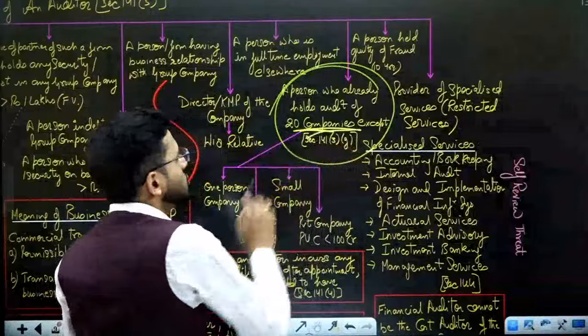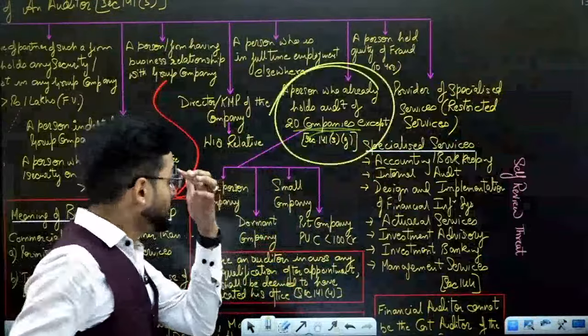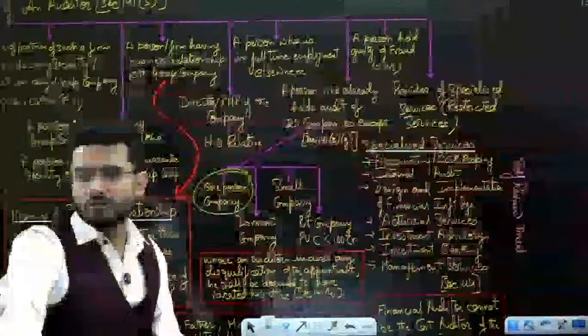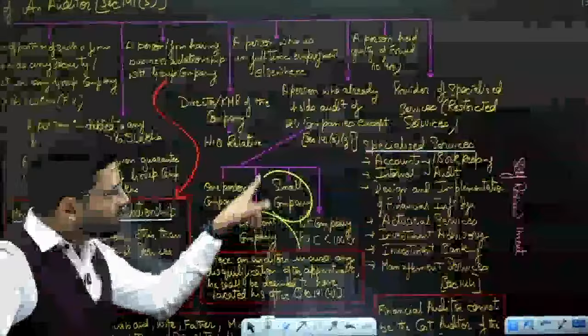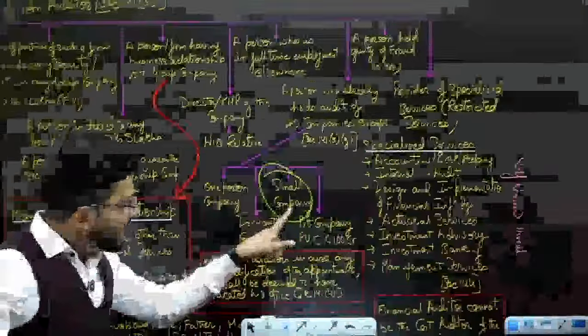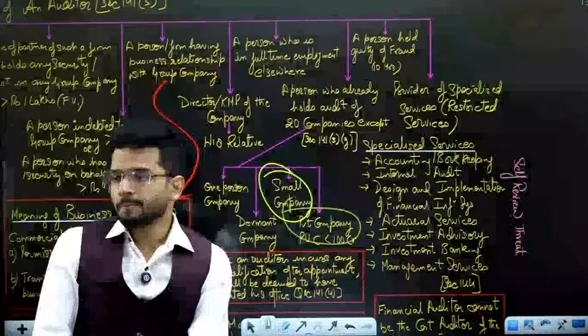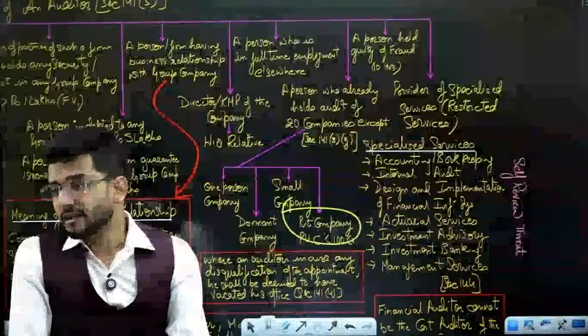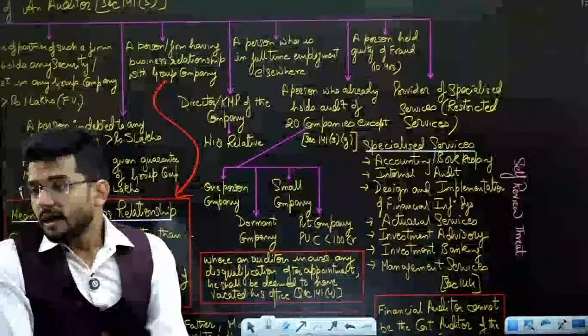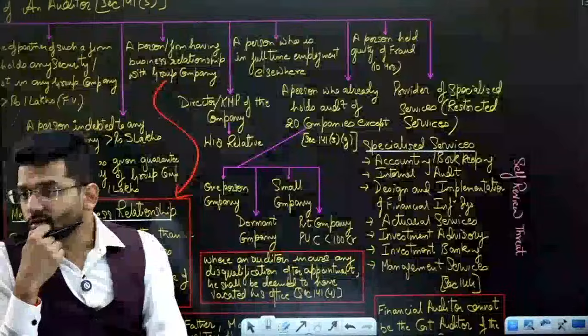And these 20 companies should exclude certain companies. What are the exclusions? One-person companies, you can have unlimited one-person company audits, it's okay. Dormant companies, you can have unlimited audits of dormant companies, it's okay. Small companies, you can have unlimited, it's okay. And private companies having less than 100 crore paid up share capital, that is also okay.